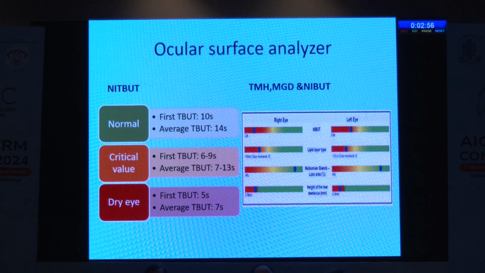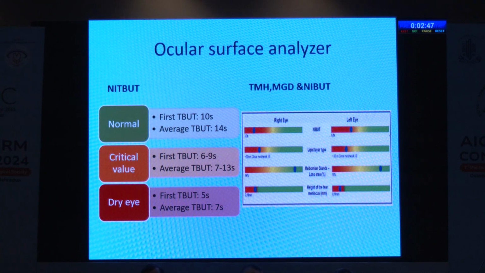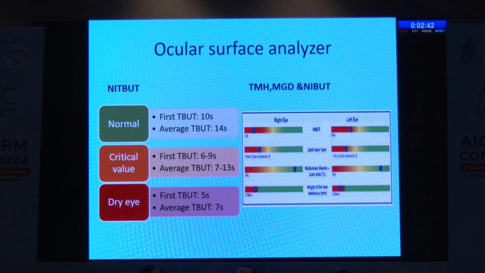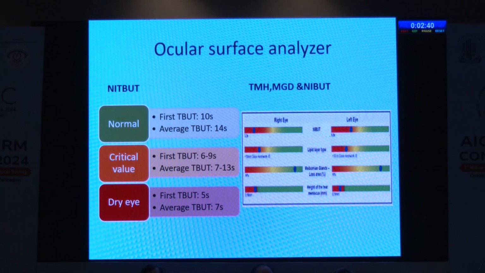By using the ocular surface analyzer, we can go for non-invasive tear breakup time. It gives a very good result. But we often go for the Schirmer test. We often neglect this non-invasive TBUT. And in OPD, we usually go for fluorescein, but it is not a good job.